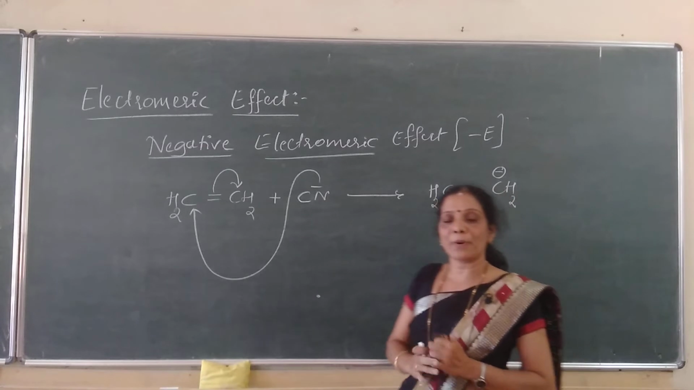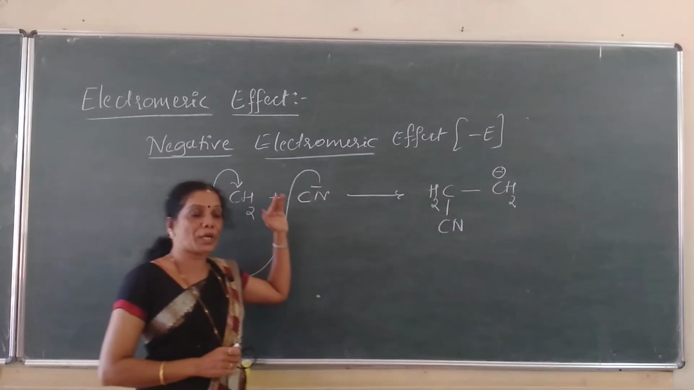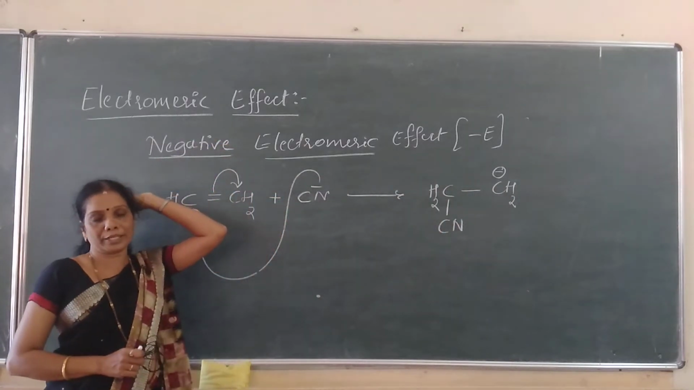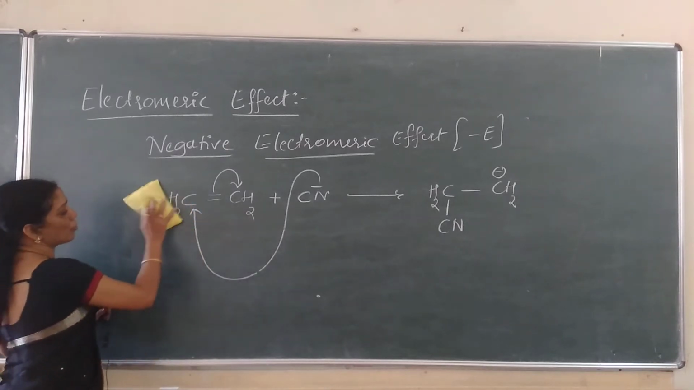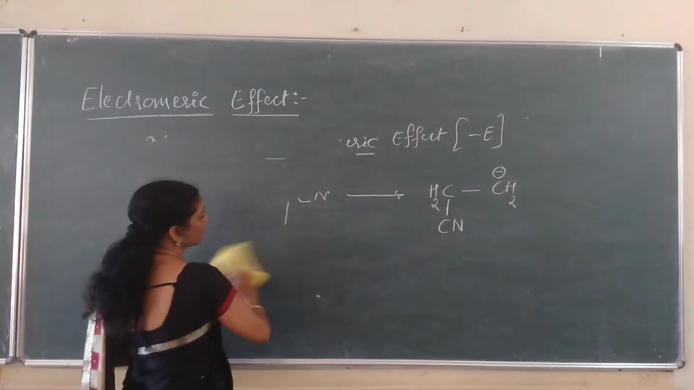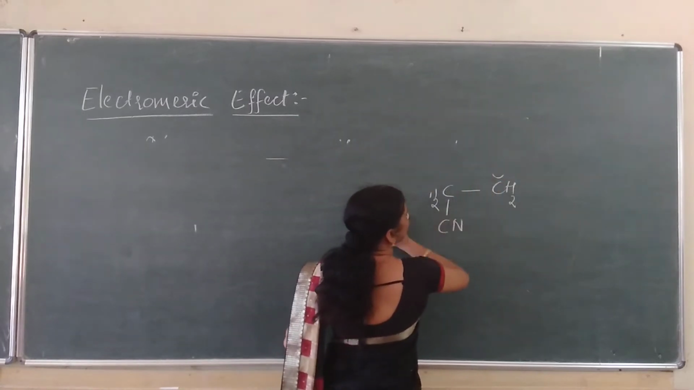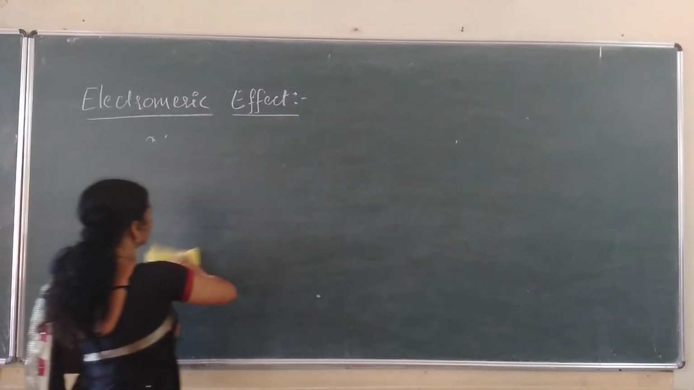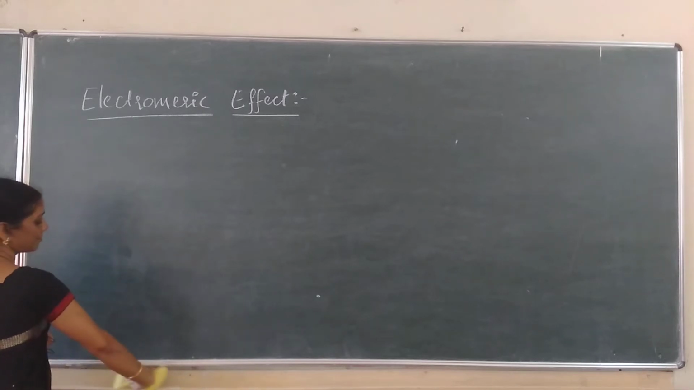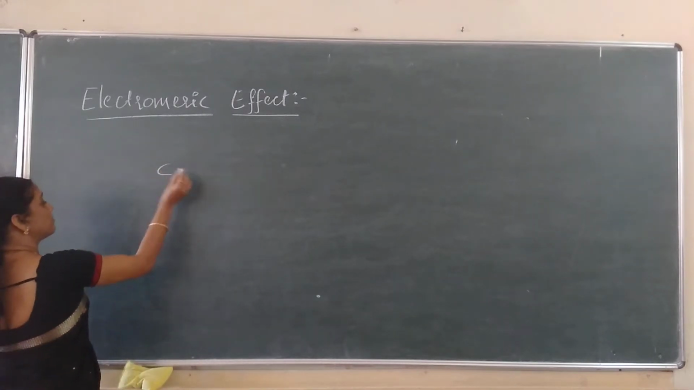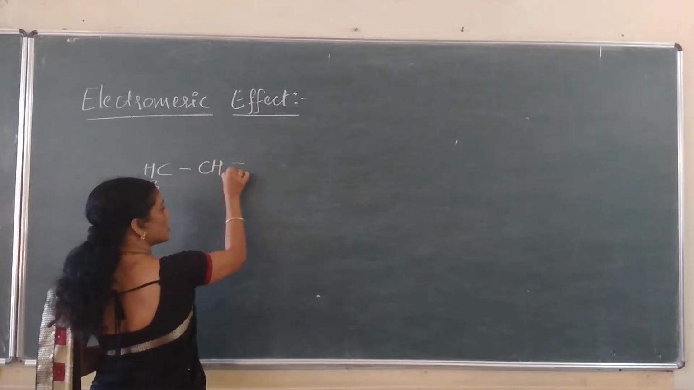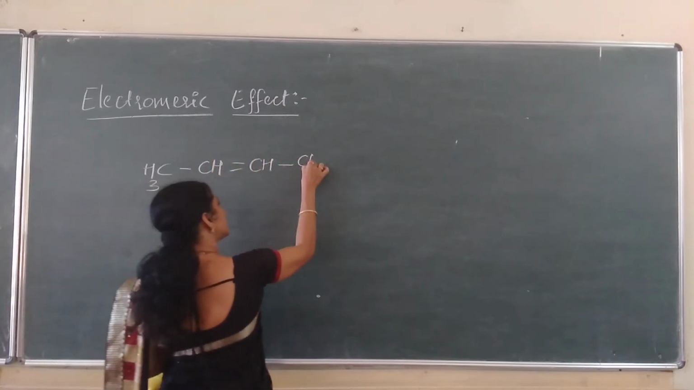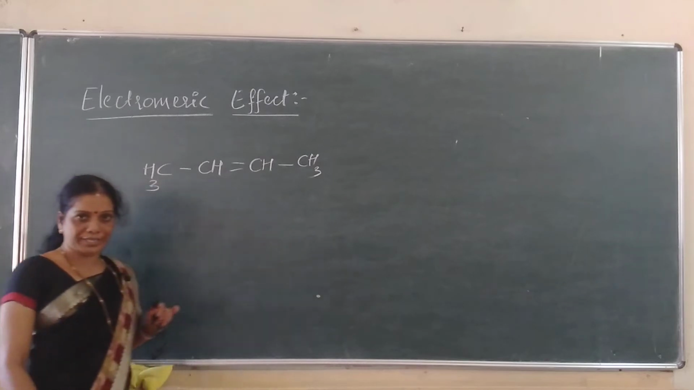Understood? This type of electromagnetic effect is always called what? The negative electromagnetic effect. I hope you have followed this. I consider one more example to explain this. Listen here. If I consider CH3, CH, double bond, CH and CH3, another alkene I have written.